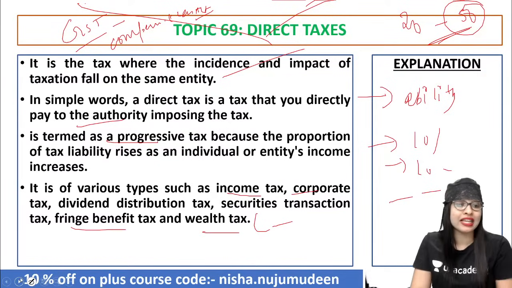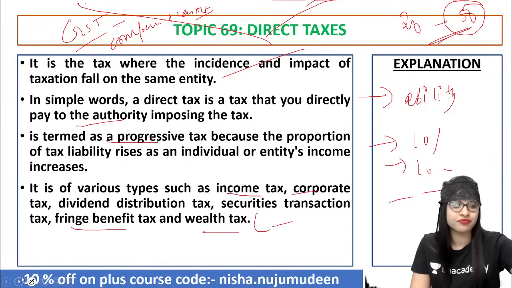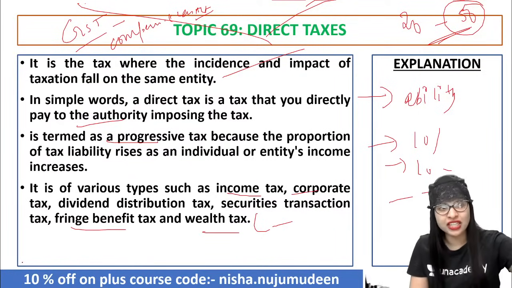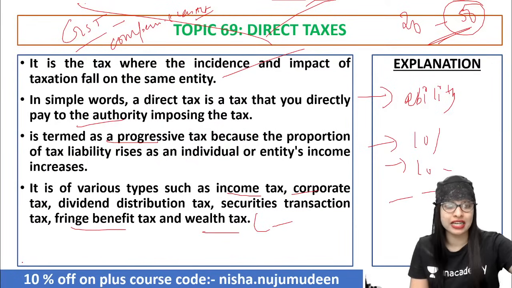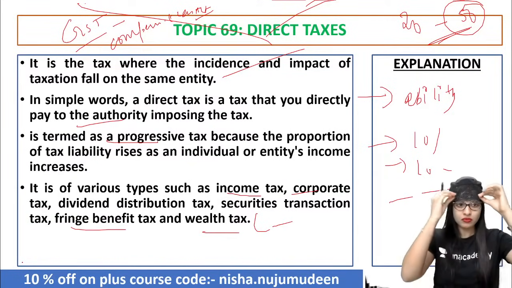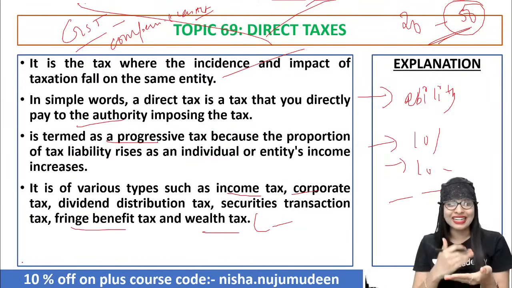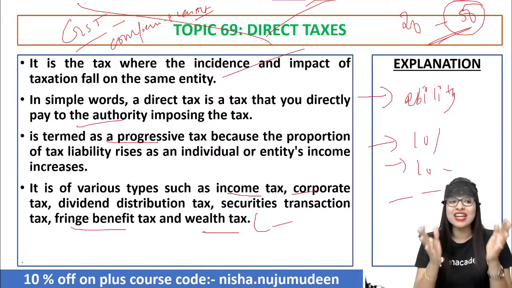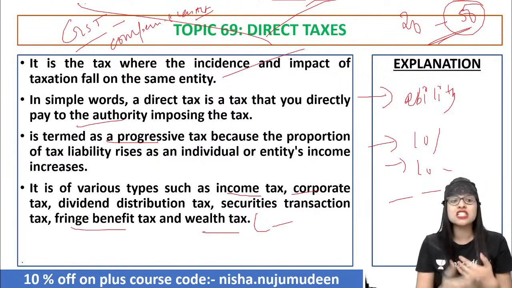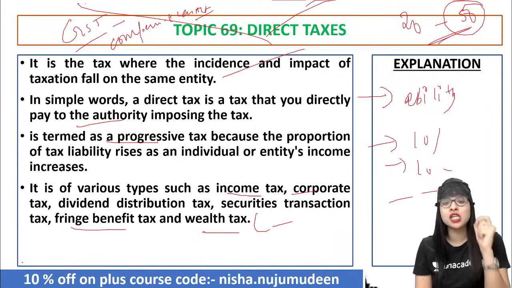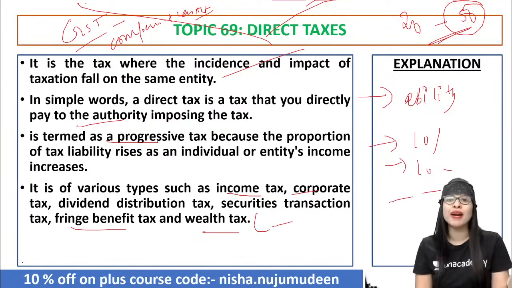Yes, Priya, is indirect tax regressive? Obviously, Priya, it is. See, the concept of regressive, digressive and all these taxations now needs to be understood from a different perspective. So you have digressive and regressive taxations, guys. It is said that indirect taxes, or let's say taxes on necessaries or essentials, are regressive in nature because they take away a larger portion of lower income as compared to higher income. That is why indirect taxes are called regressive.